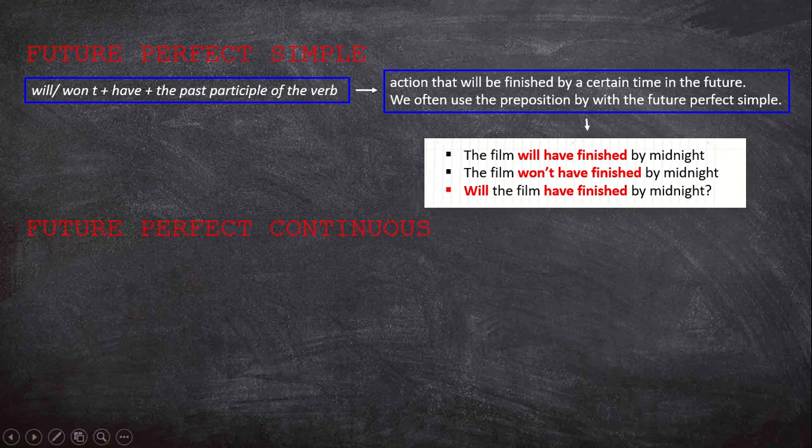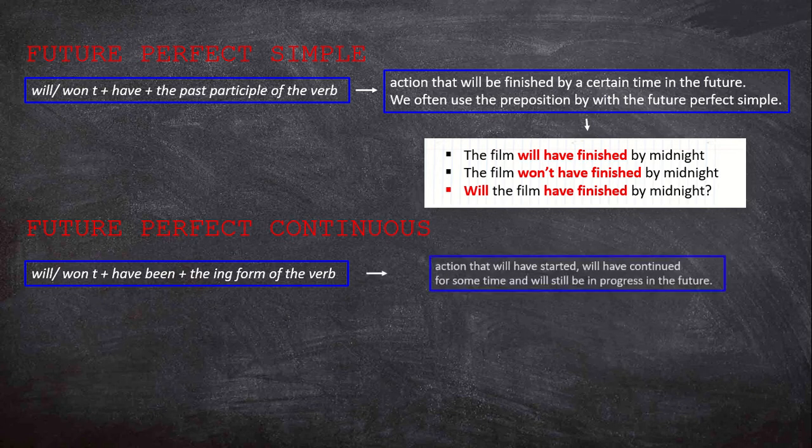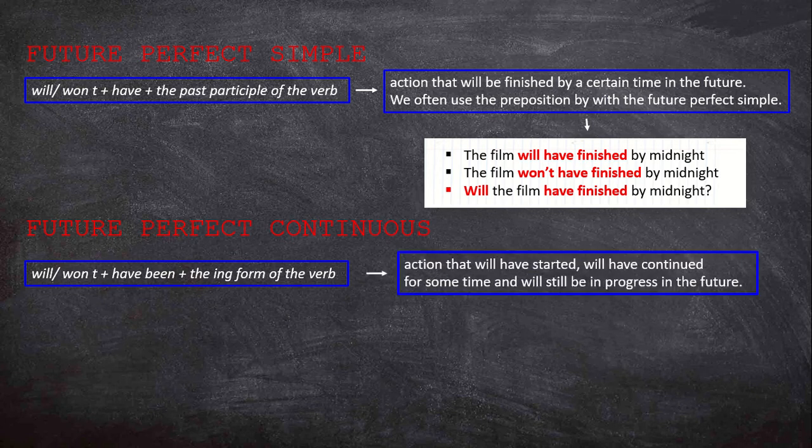Now let's move on to the future perfect continuous tense. To formulate the future perfect continuous tense, you need will, have been, and the ing form of the verb. This tense indicates an action that will have started, will have continued for some time and will still be in progress in the future. We often use the preposition by with the future perfect continuous.